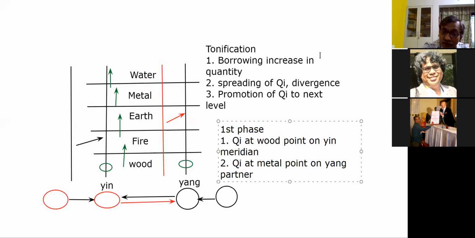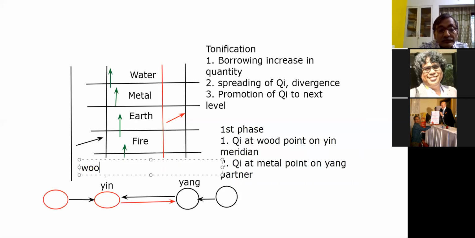See? So if the first point on the yin meridian is the wood point, isn't it so? What is this point? This is the wood point. And what is this point?